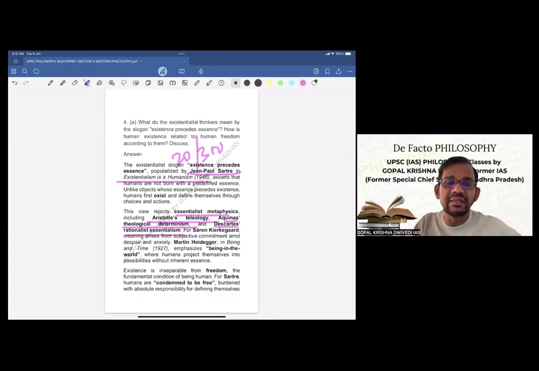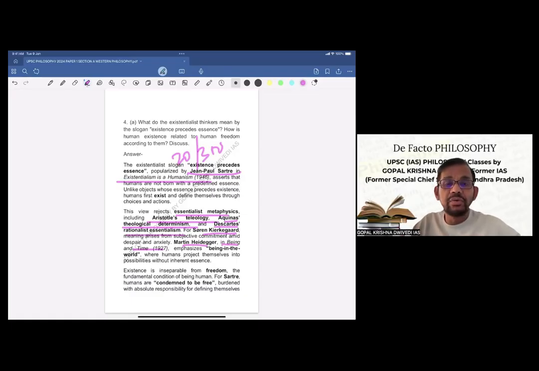Now let us see what other existentialists say. For Soren Kierkegaard, meaning arises from subjective commitment amid despair and anxiety. Then another existentialist philosopher, Martin Heidegger, in Being and Time, his book, emphasized being in the world, where humans project themselves into possibilities without inherent essence. So these are mainly three philosophers, Sartre, Kierkegaard, and Heidegger.